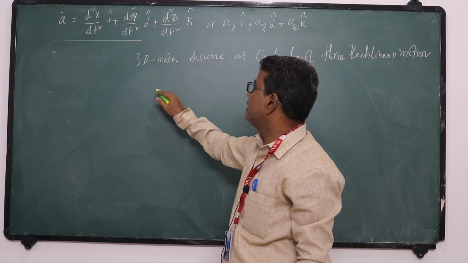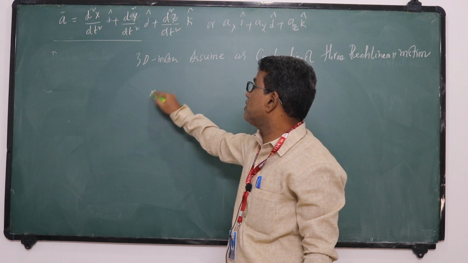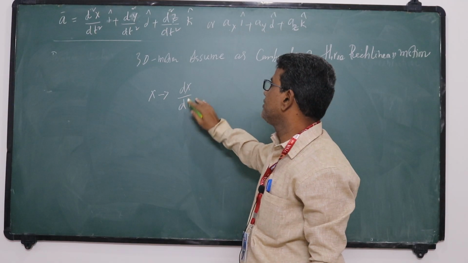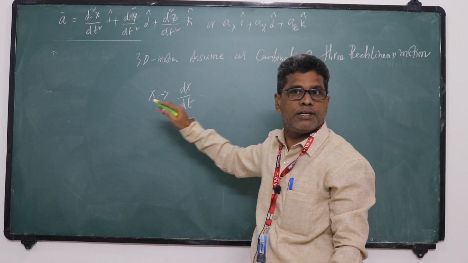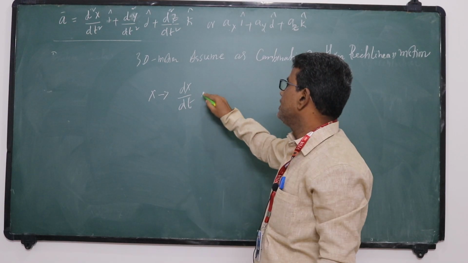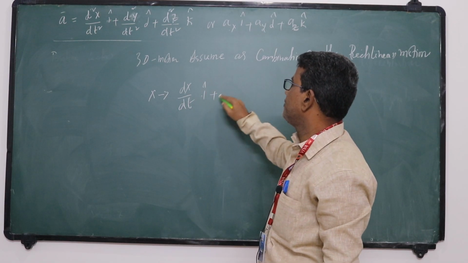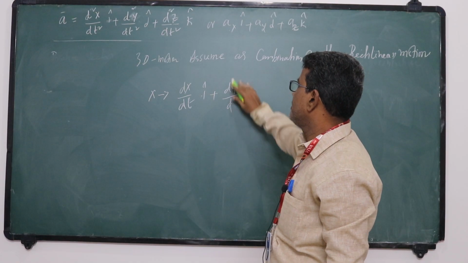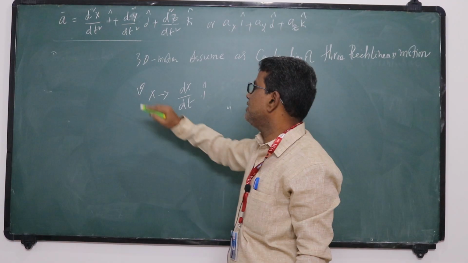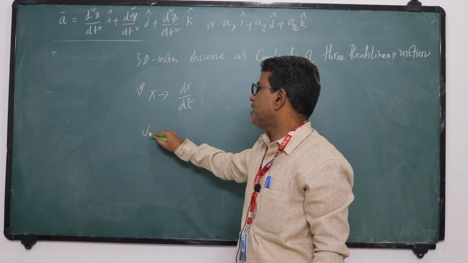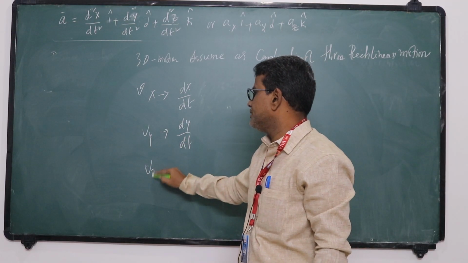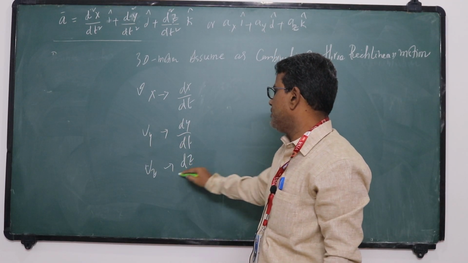So that is, once you know the x component, you differentiate dx by dt. You will get Vx, the velocity. Similarly, Vy is dy by dt, and Vz is dz by dt.